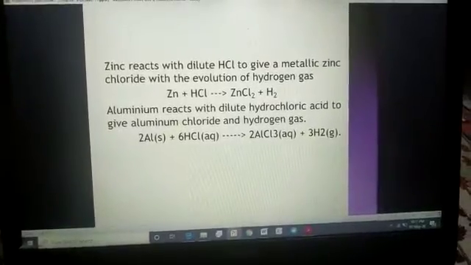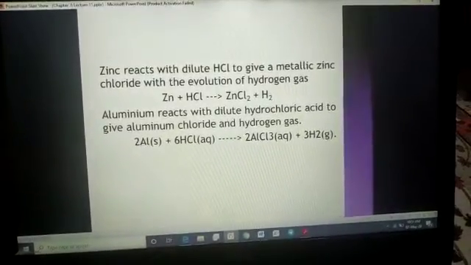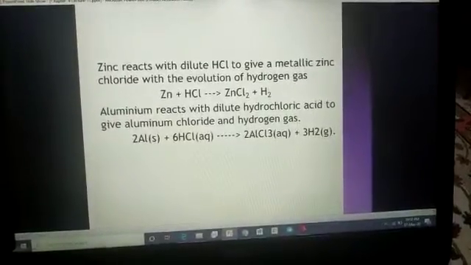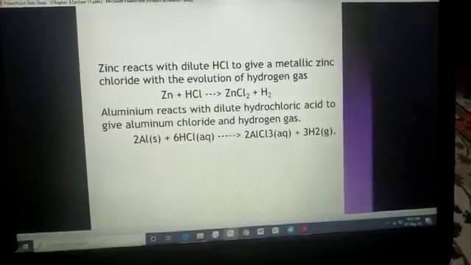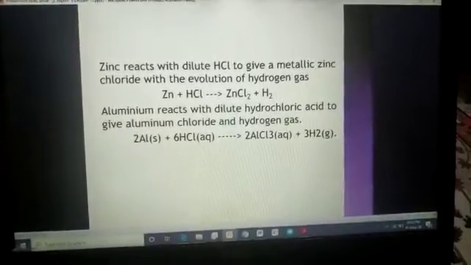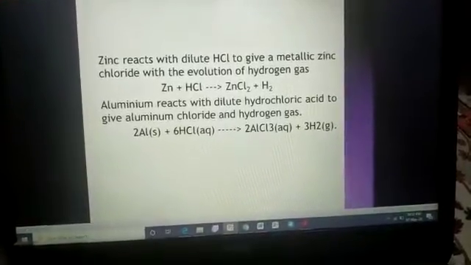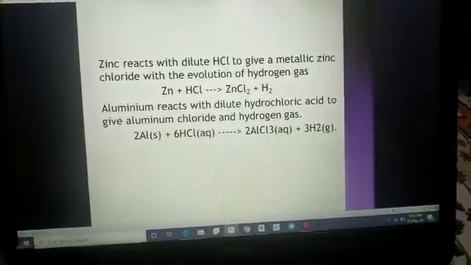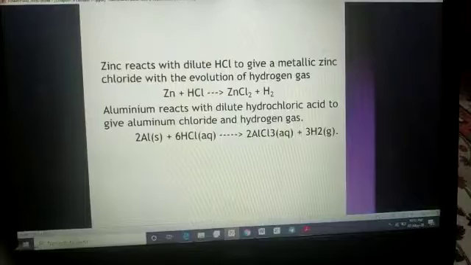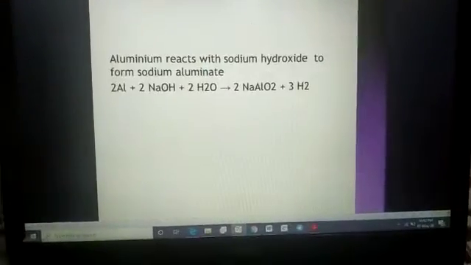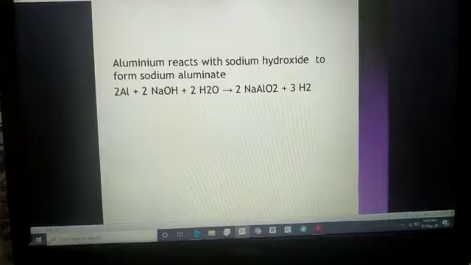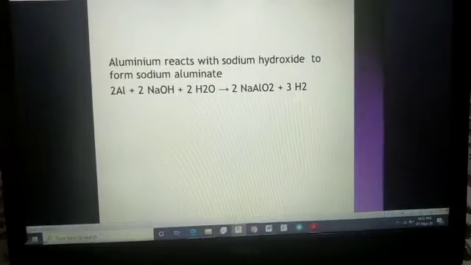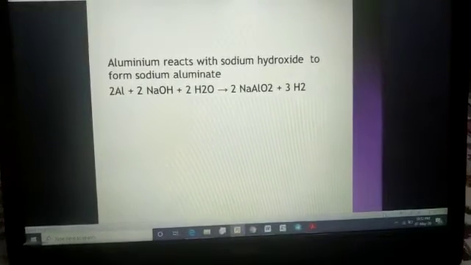zinc reacts with dilute hydrochloric acid giving metallic zinc chloride with the evolution of hydrogen gas. Why are we saying metallic zinc chloride? Because zinc is a metal, and the chloride, the salt which is formed, is metallic. Now aluminium reacts with dilute hydrochloric acid giving AlCl3, aluminium chloride, and reacting with sodium hydroxide giving sodium aluminate. It is again a complicated salt. Only these metals are reactive with the base.